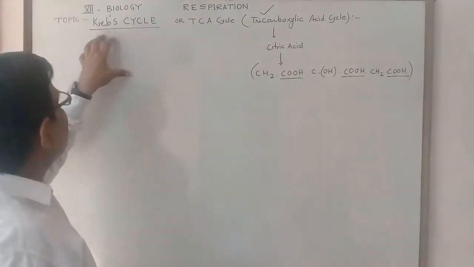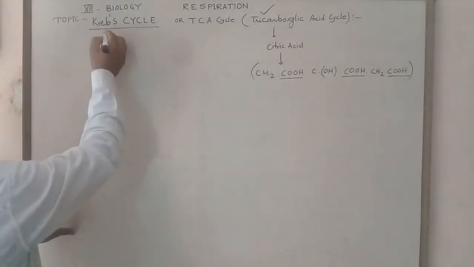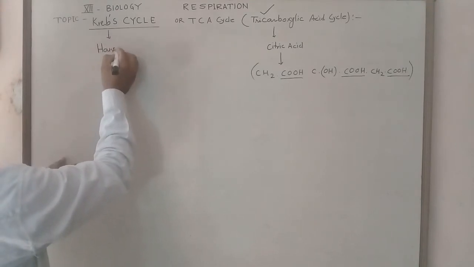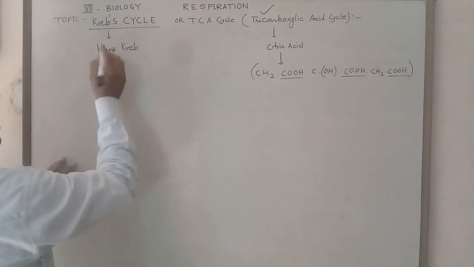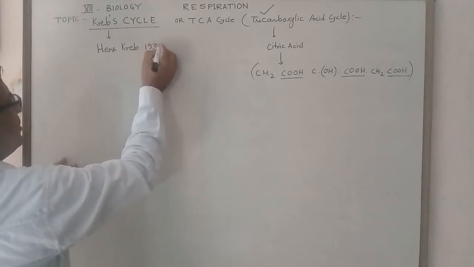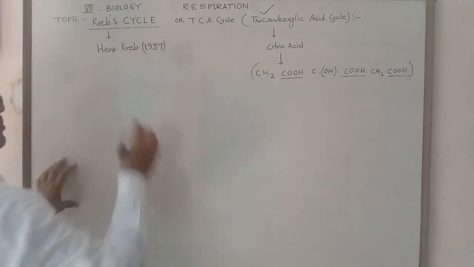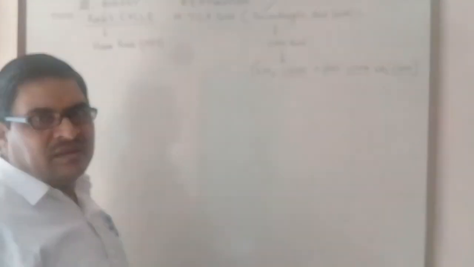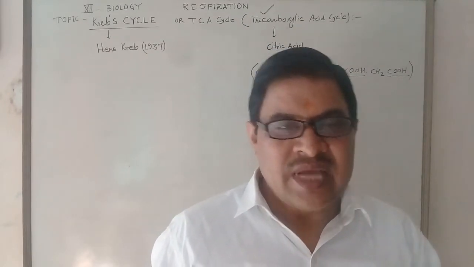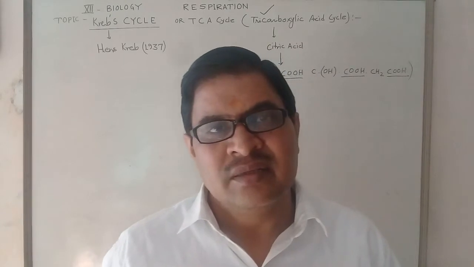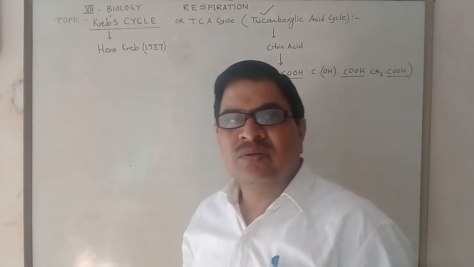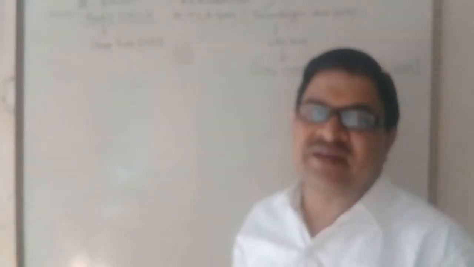So why is it called the Krebs cycle? The scientist Hans Krebs explained this cycle in 1937. Hence, in honor of Hans Krebs, the cycle is called the Krebs cycle.